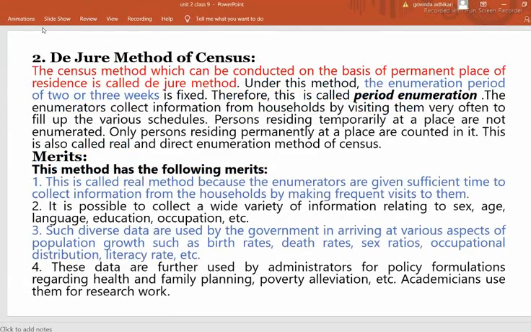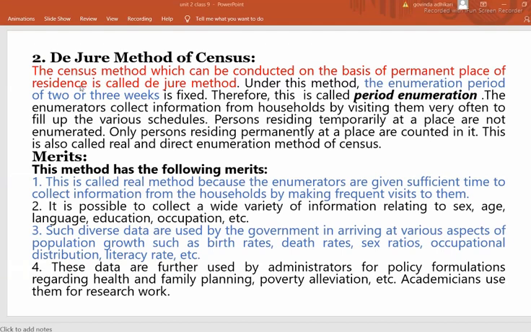Methods. The method is the de jure method of census. These methods, the census can be conducted on the basis of permanent place of residence. You only have to see the main difference here. In the de facto method, it is the usual place of residence, or the temporary one wherever people are living. But in the de jure method, the census is conducted on the basis of permanent place of residence.